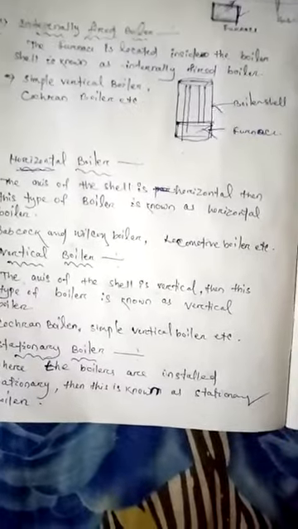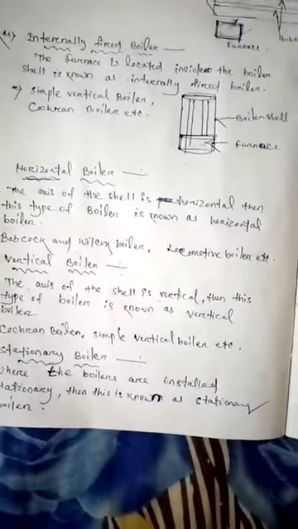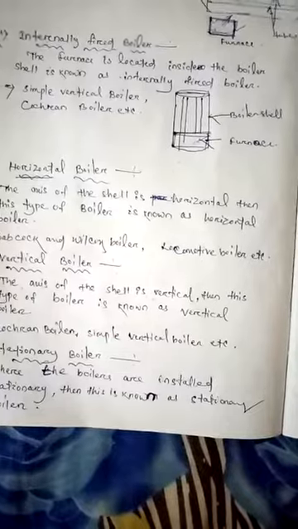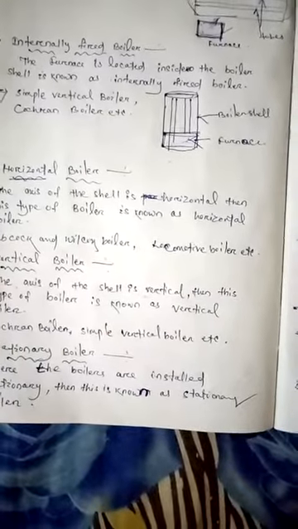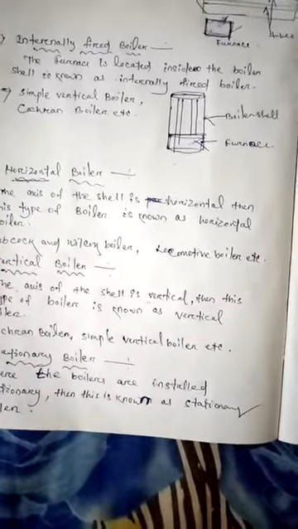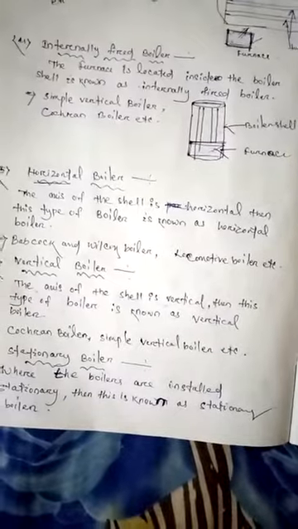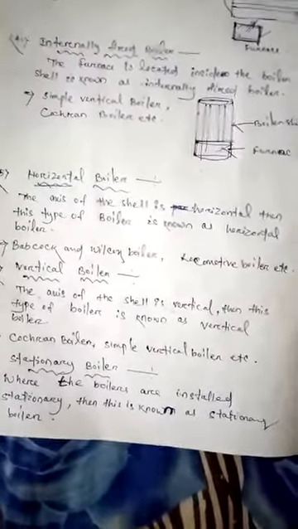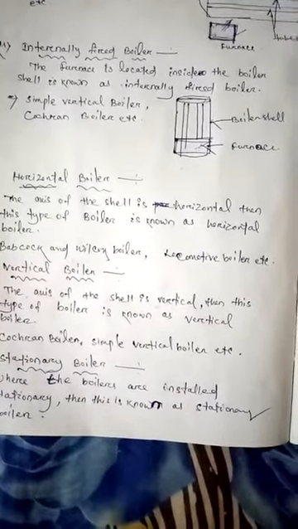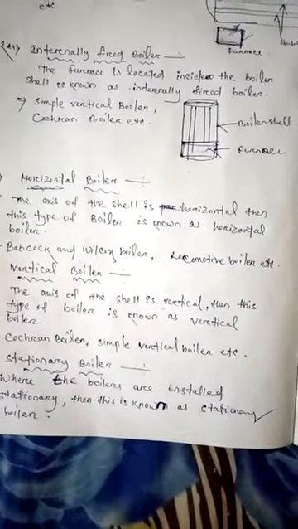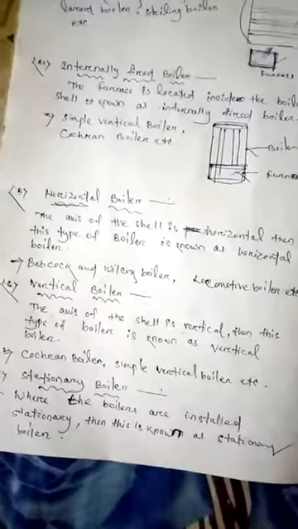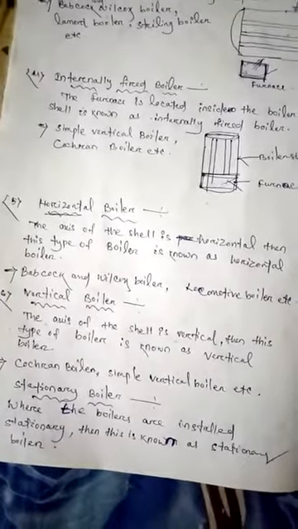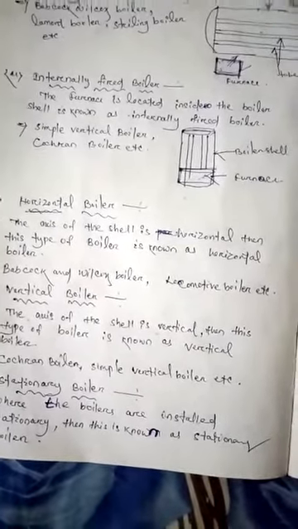Then next is the stationary boiler. What is a stationary boiler? Stationary boilers are used for power plants, where the boilers are installed permanently.